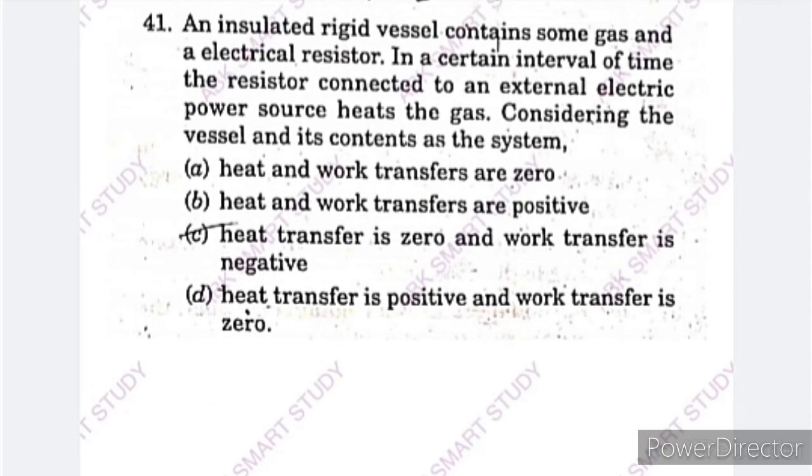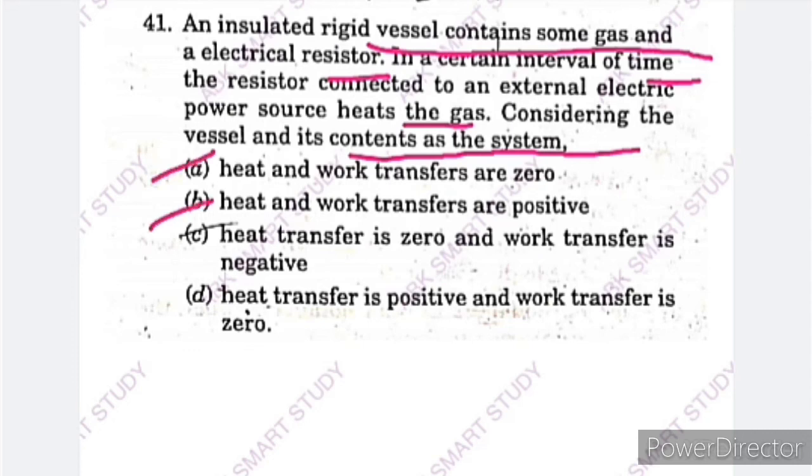An insulated rigid vessel contains some gas and an electrical resistor. In a certain interval of time, the resistor connected to an external electric power source heats the gas. Considering the vessel and its contents as the system, the options are: A, heat and work transfer are 0. Option B, heat and work transfer are positive. Option C, heat transfer is 0 and work transfer is negative. Option D, heat transfer is positive and work transfer is 0.